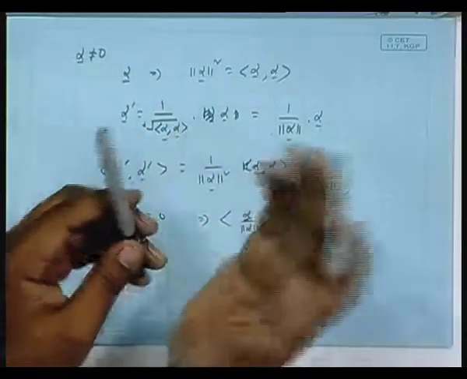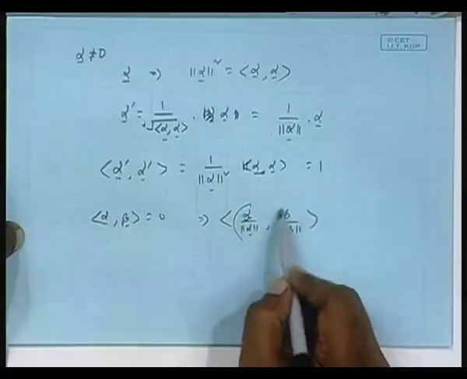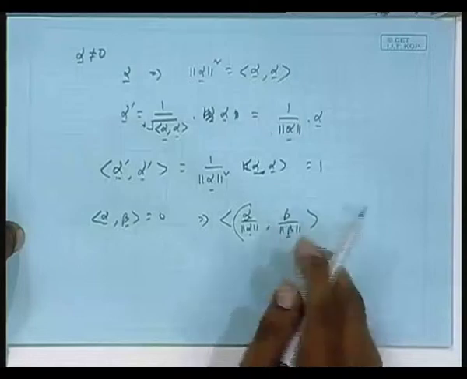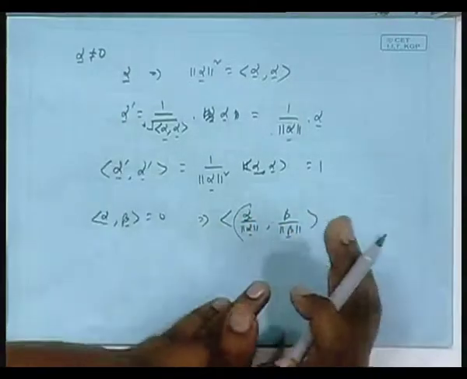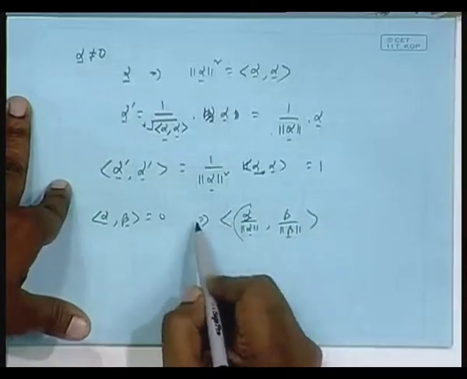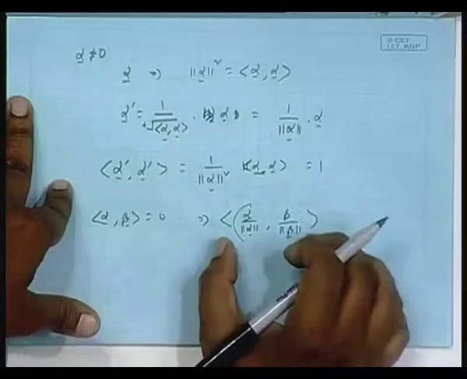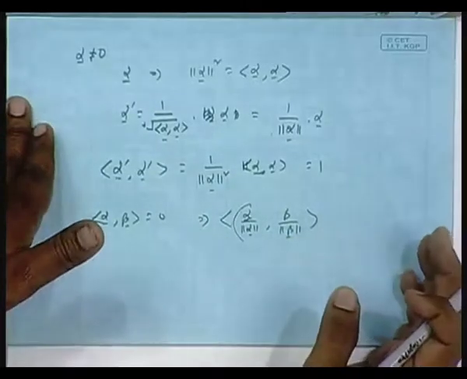That is, in the space, suppose two vectors are at 90 degrees. If you scale those vectors, 90 degrees does not change, they are still orthogonal. Same thing. I am scaling so that the total thing has unit norm. But after this scaling also, are they still orthogonal, these total vectors? Yes. We take this constant outside, 1 by norm alpha, 1 by norm beta, that times inner product alpha comma beta, which is already given to be 0.